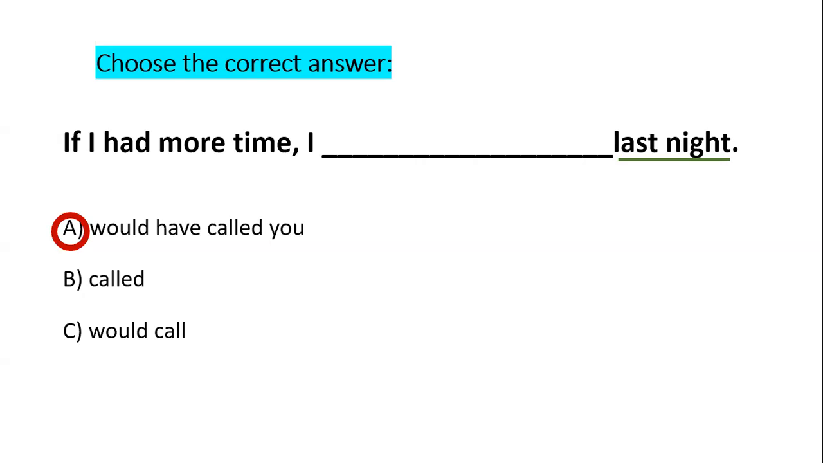Which means I didn't have, or I don't have more time. So because of that, last night I did not call you. Usually I don't have more time. So last night I did not call you because of that. لو كان عندي وقت أو لو عندي وقت كان اتصلت بيك last night.